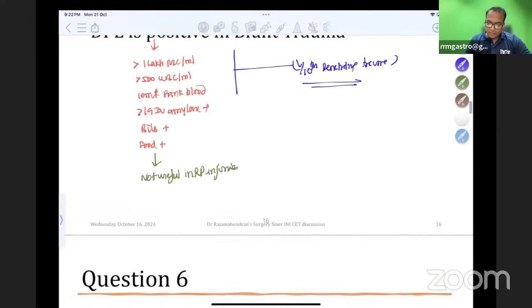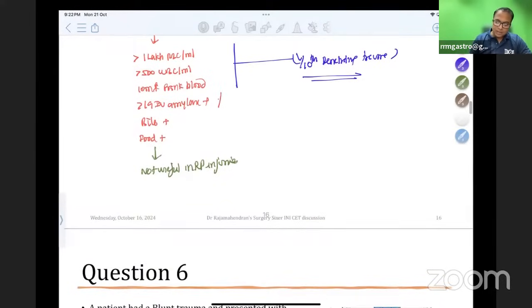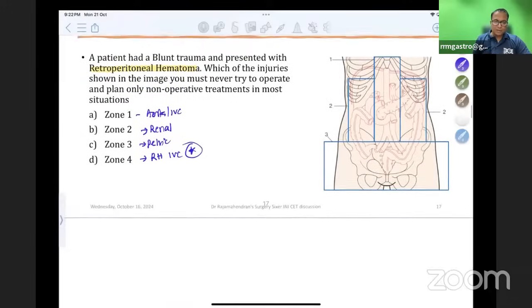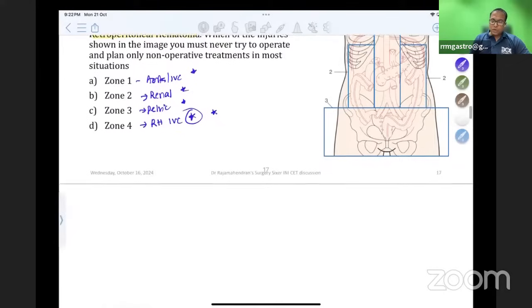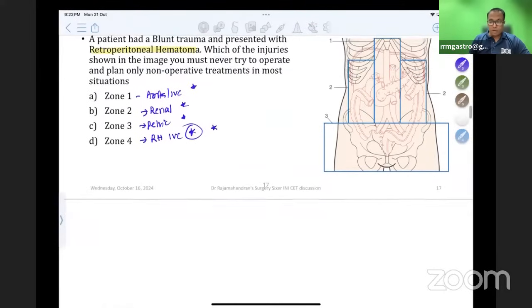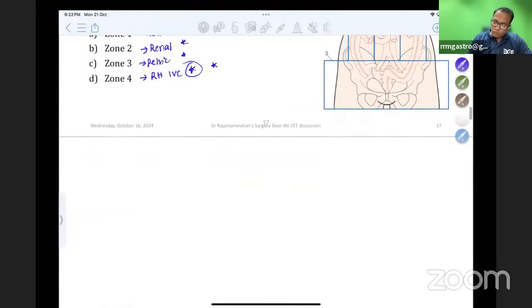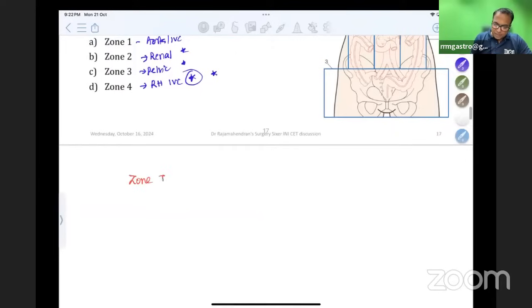If you go for international units, it is 19 international units, or there are many other units. From Sabiston, this is more than 19 international units of amylase in the fluid. In Bailey, there is no amylase level given. They just mentioned amylase positive, that's all. So aorta, IVC, renal, pelvic, and retrohepatic IVC. Which zone should you never operate? Can you tell me the zone which should not be operated? Zone 1 needs immediate surgery by Mattox maneuver for aorta.